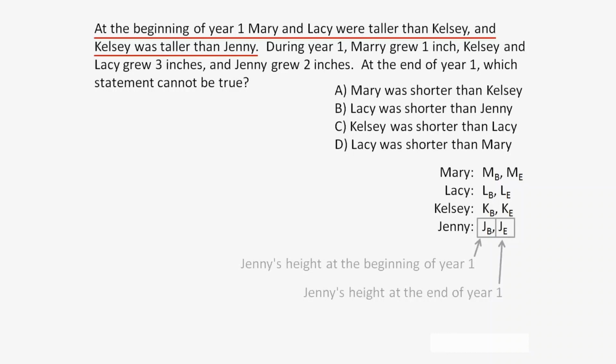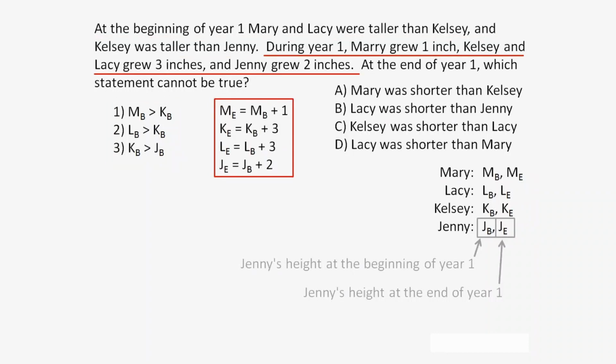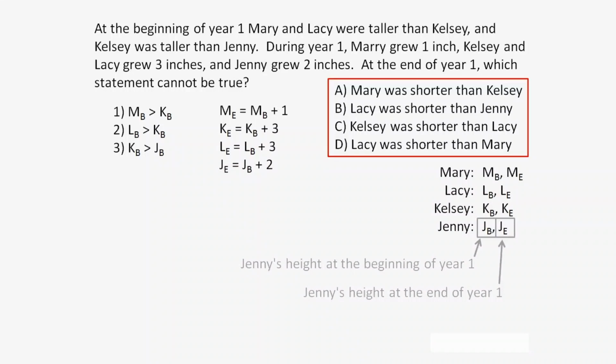From the problem statement, we can write out 3 inequalities. MB is greater than KB, LB is greater than KB, and KB is greater than JB. Next, let's use the second part of the problem statement to relate the height of each person before and after year one. Now we'll evaluate the truthfulness of each of the 4 statements to determine which statement cannot be true.